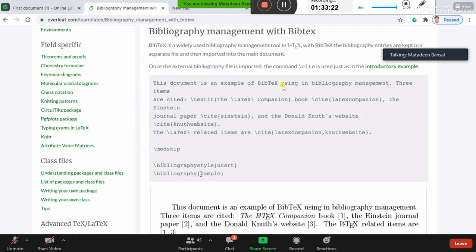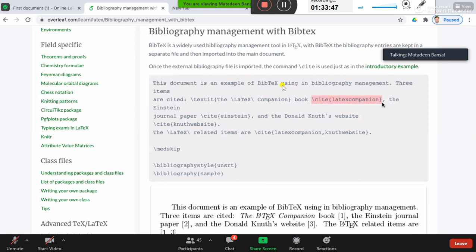Each reference has a key, which is generated automatically. So open that file in JabRef and copy that key. For example, in this statement you see there are 3 items, all cited. This is the key, for instance the cite companion.